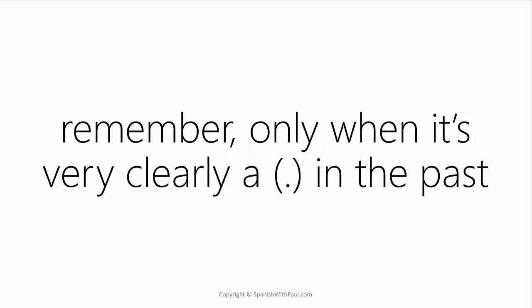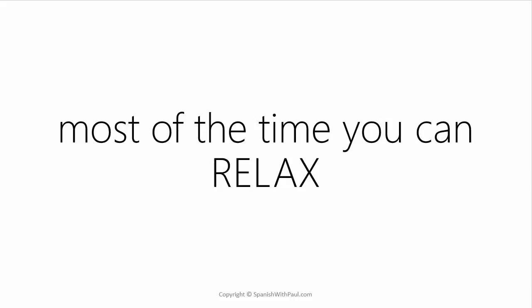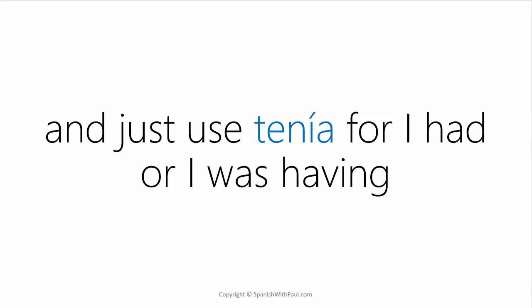Now, once again, remember that it's only when we're expressing very clearly something that is a dot in the past that we will use this particular tense. Most of the time, the good news is that you can relax and just use tenía for I had or I was having. 90% of the time, you'll use tenía, tenías, tenía, teníamos, and tenían. It's only in those specific circumstances where it really is clearly a dot in the past that we will use this tense that we just went through, where it was tuve, tuviste, tuvo, tuvimos, and tuvieron.